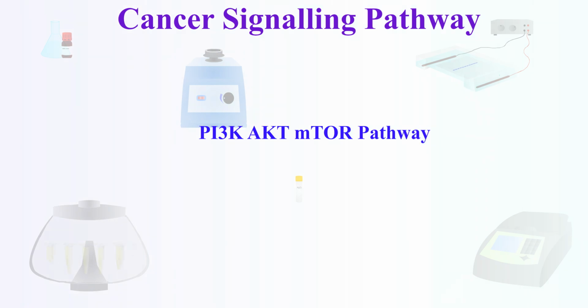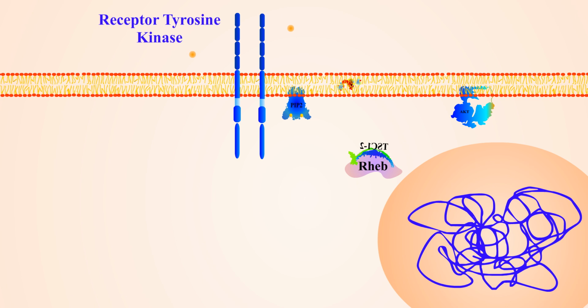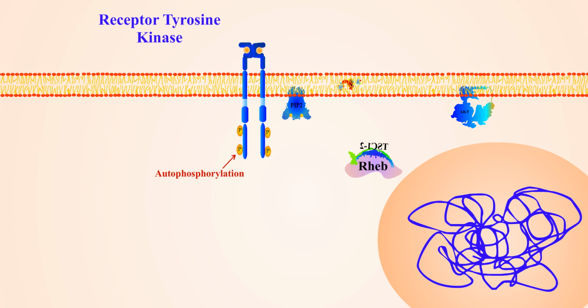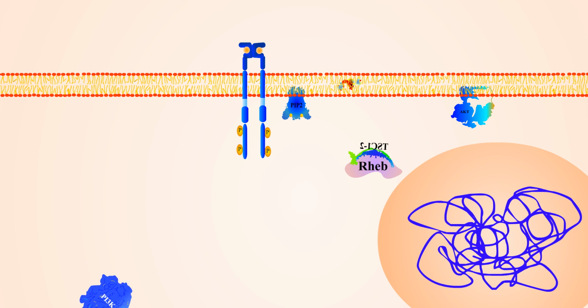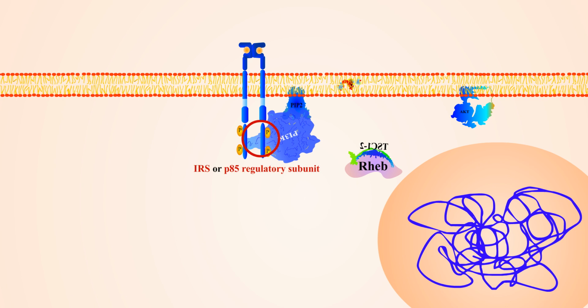2. PI3K-AKT-mTOR pathway is also a receptor tyrosine kinase pathway. Dimerization of RTKs activates the receptor's intracellular kinase domain, causing autophosphorylation on tyrosine residues. These phosphotyrosines act as docking sites for downstream signaling proteins. Phosphoinositide 3 kinase is recruited to the activated RTK via adapter proteins like IRS or the P85 regulatory subunit. PI3K converts PIP2 in the membrane into PIP3. AKT, or protein kinase B, binds to PIP3 via its PH domain, localizing it to the membrane.